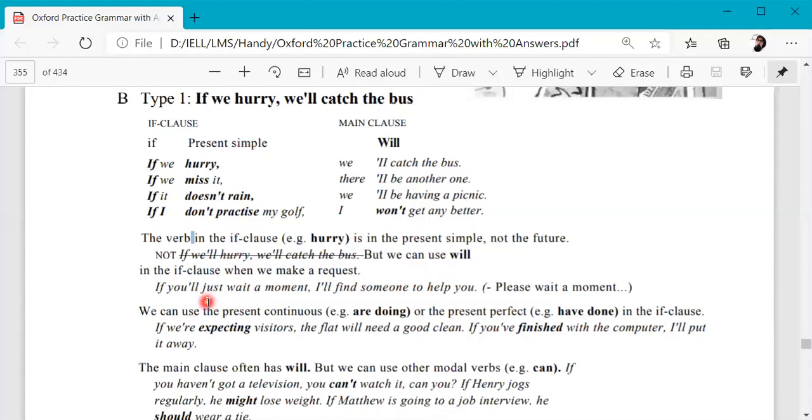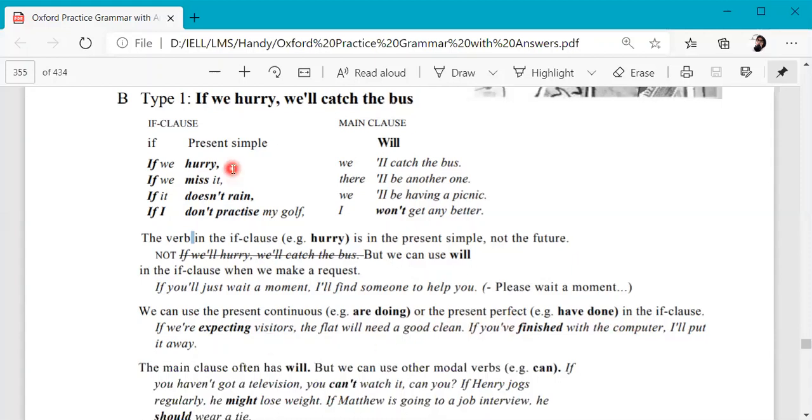Okay, we are talking in present context, but we are using will to show politeness or request. In that context, we can use will here. And the main clause would retain same and it would also be in will. We can use the present continuous such as are doing or the present perfect in the if clause.